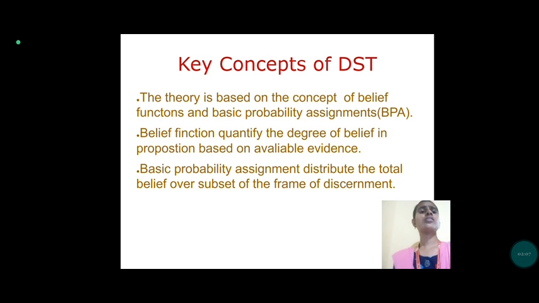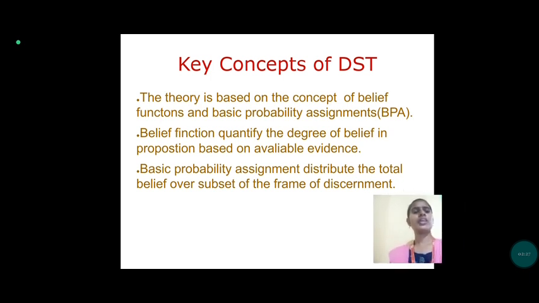Then next, key concepts of Dempster-Shafer theory. The theory is based on the concepts of belief functions and basic probability assignments, which means BPA. Belief function quantifies the degree of belief in a proposition based on available evidence. The basic probability assignment distributes the total belief over subsets of the frame of discernment. Discernment means the ability to judge well.